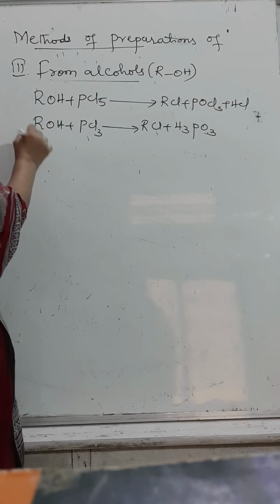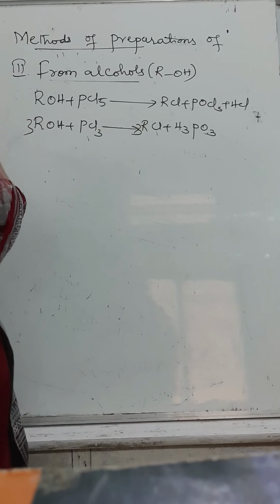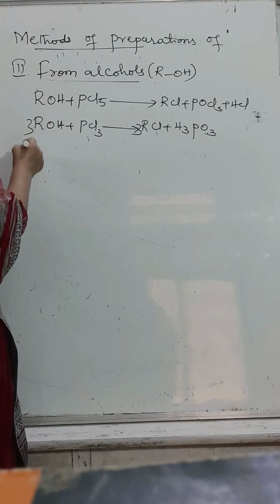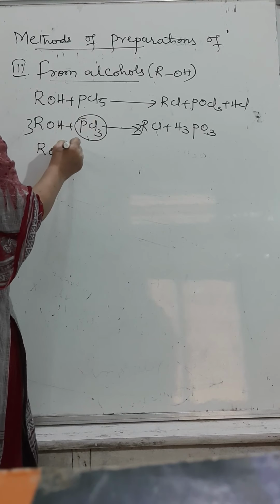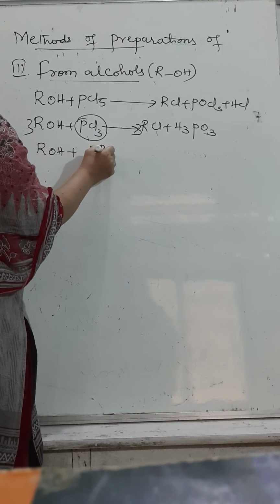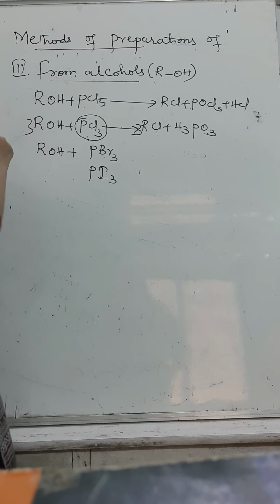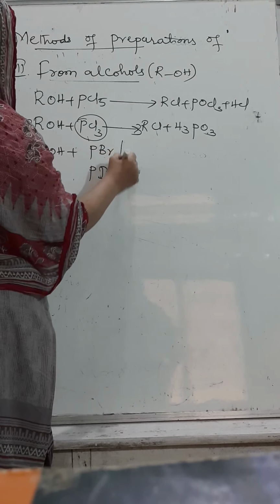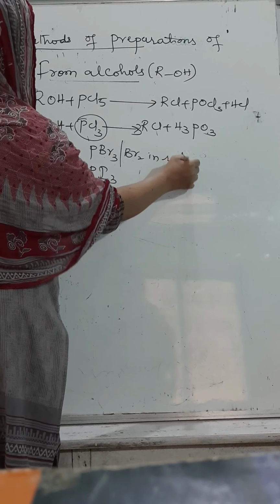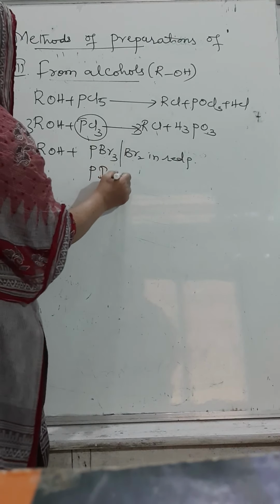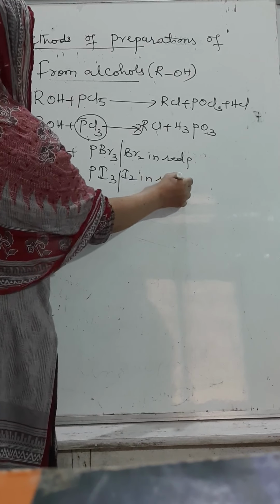To balance the equation, we can take it as 3. Another way is, instead of PCl3, we can even use PBr3, or even PI3. Instead of PBr3, we can use bromine in red phosphorus, then iodine in red phosphorus.